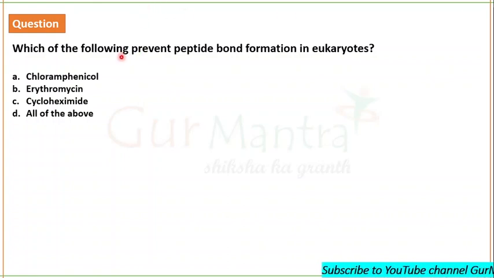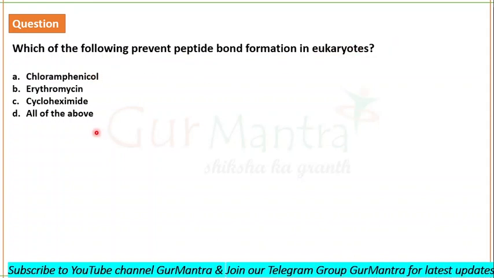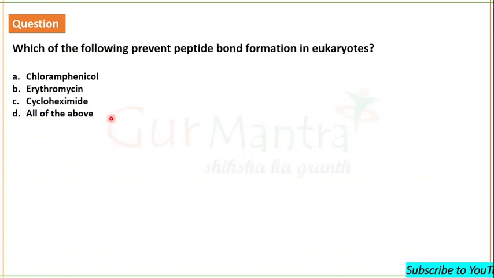Which of the following prevent peptide bond formation in eukaryotes? Here you have your options. Choose the answer wisely. I'll wait for your answer.